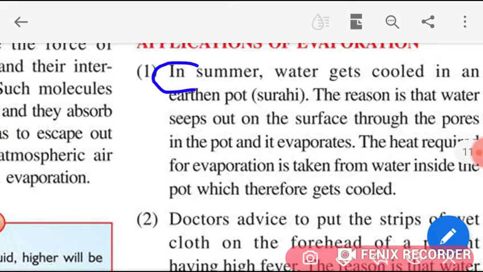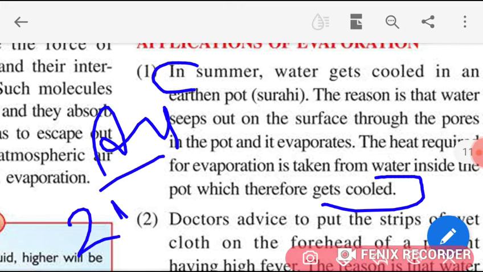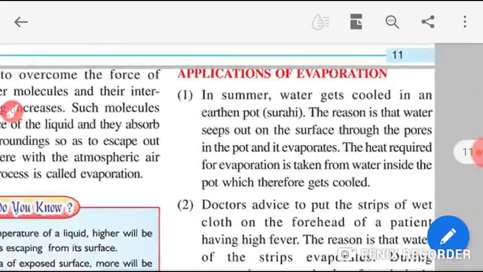In summer, water gets cooled in an earthen pot, surahi. The reason is that water seeps out on the surface through the pores in the pot and it evaporates. The heat required for evaporation is taken from the water inside the pot, which therefore gets cold. Up till here, this is your answer number 24. Okay, students, now come back to your question number 25.